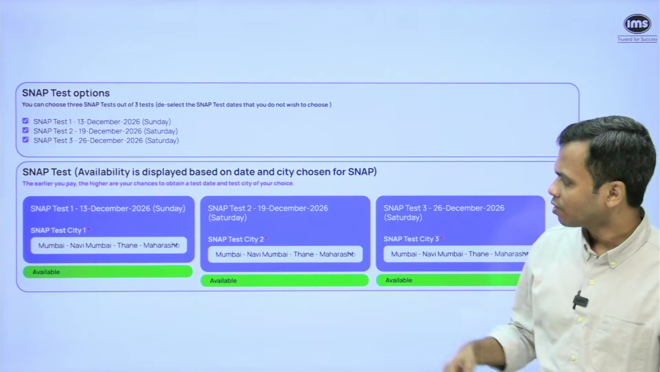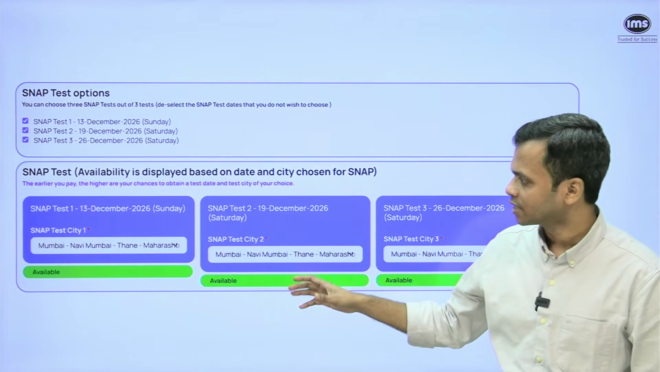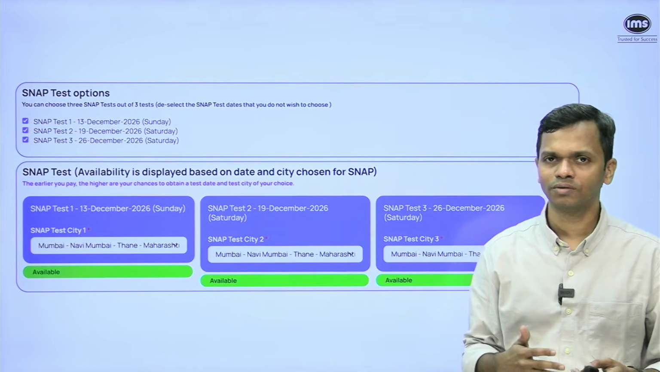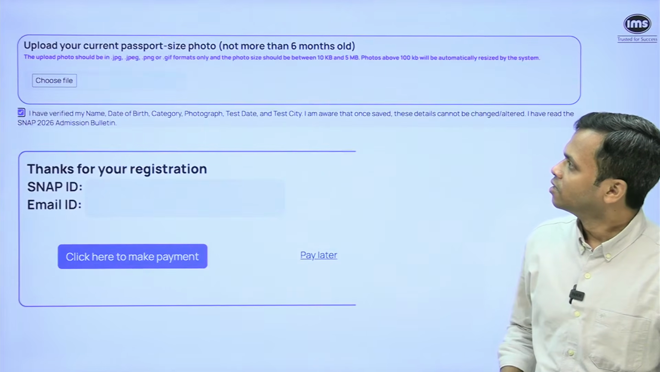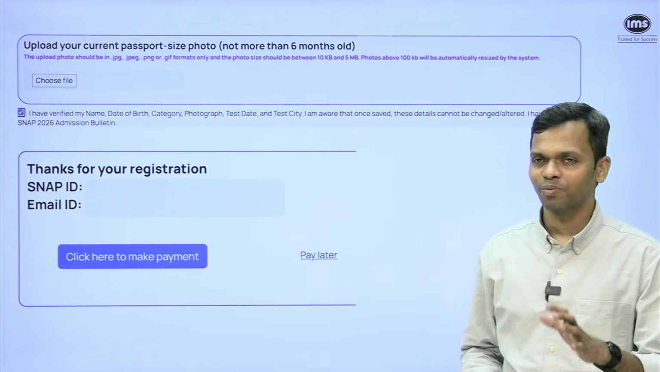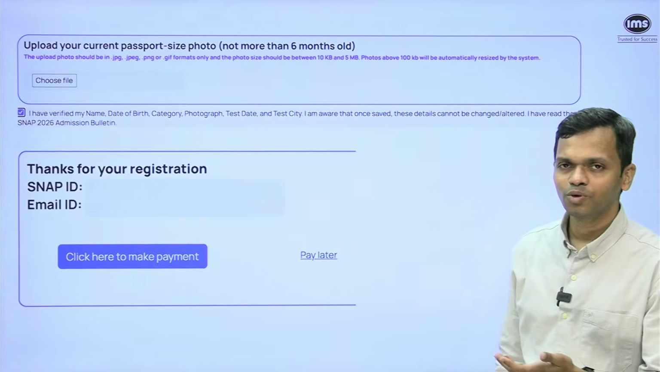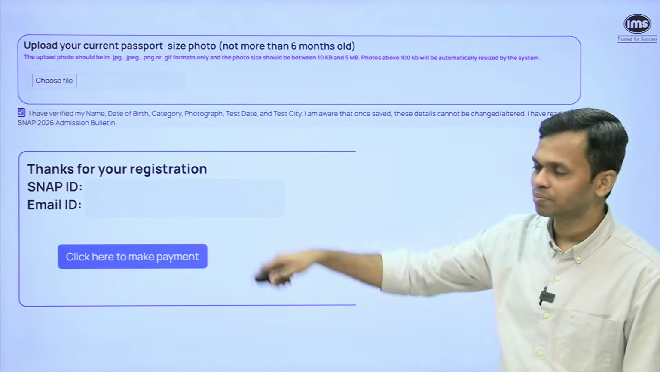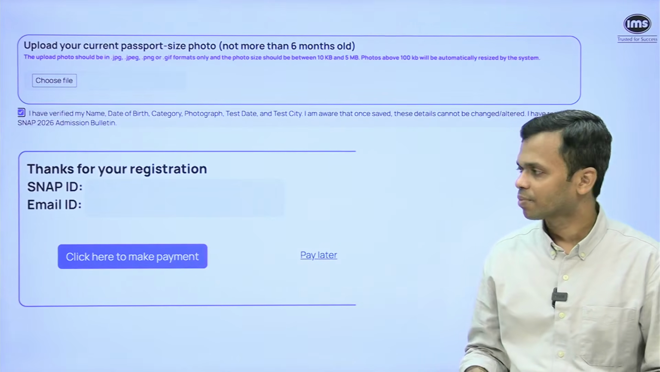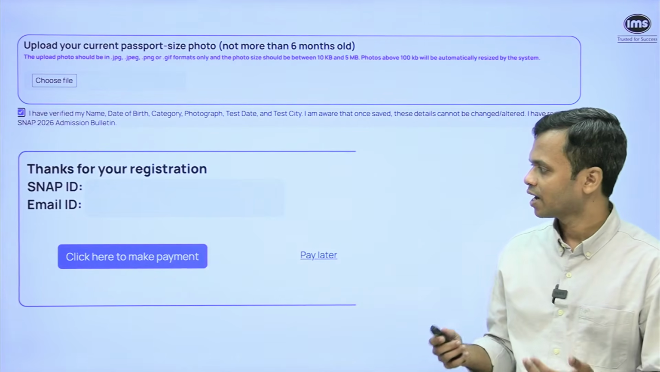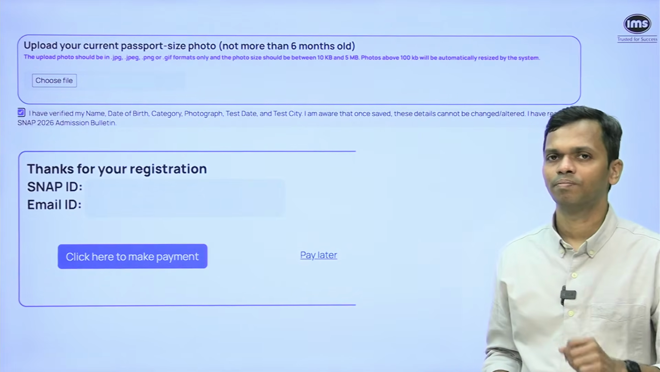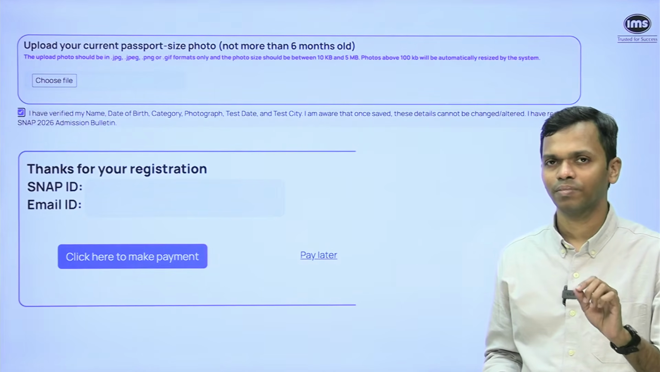Okay. So for now, I've chosen all three, but then I decided that, okay, I'm going to just pay for first. So I chose this. I will show you and you will see how the dashboard will look because of that. Okay. Then you have to upload your passport size photo. I'm sure by now you have done it for multiple exams, so I'm not going to tell you more about it, but you can upload the photo, click on that declaration button, and that's it. So it will show you thanks for registration. It will give you your Snap ID, your email ID will be displayed, and it will show click here to make payment. Now, what are you paying for? So when you click on payment, you are paying for the Snap as a test.